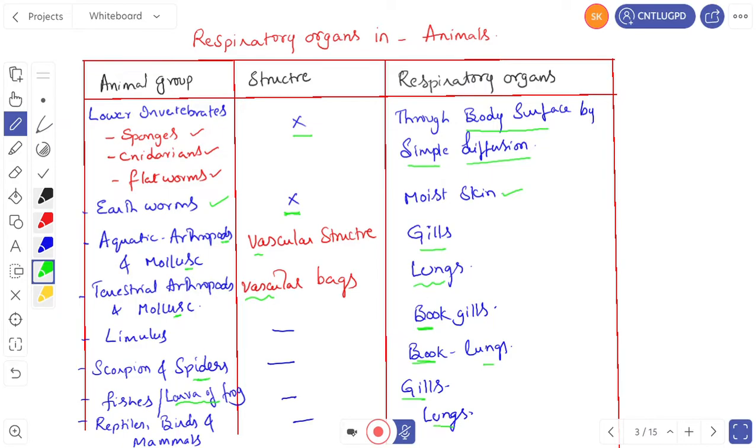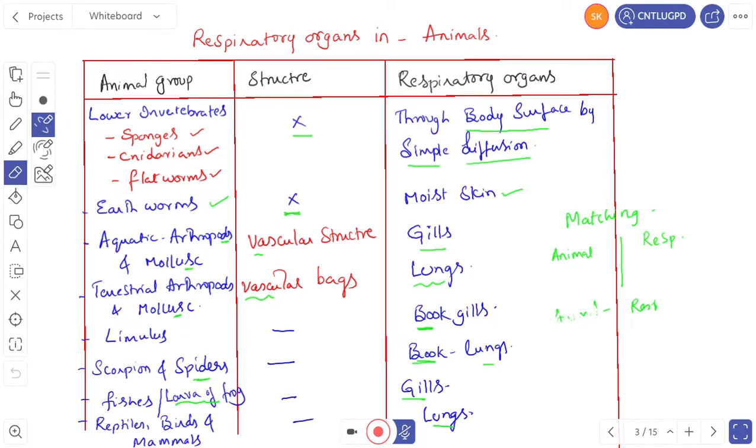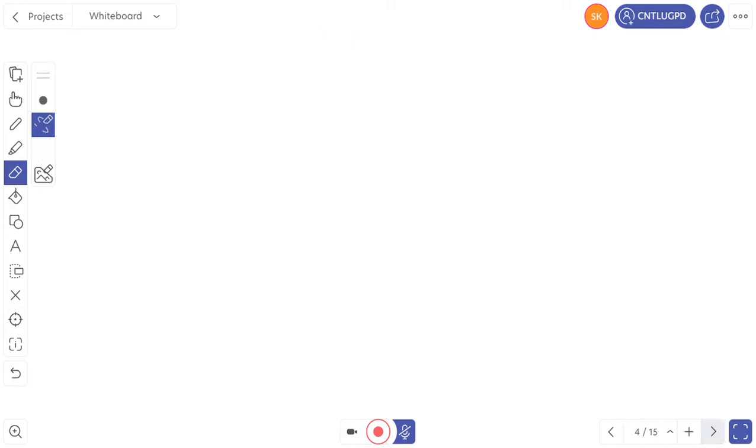Here, what type of questions can they ask in the objective? We can get matching type questions. On one side they will give the animal name and on the other side the respiratory organ, and you have to match. That is one type of question. Or they may directly ask, for example, what is the respiratory organ in Spongilla, or what is the respiratory organ in Taenia solium. They can directly give the animal name and ask for the respiratory organ. Let us see the next one now.